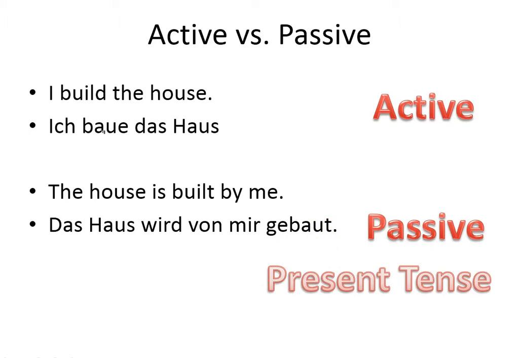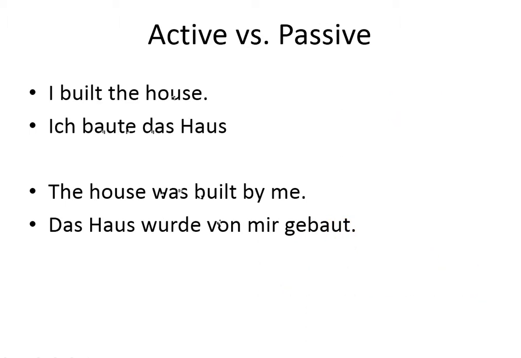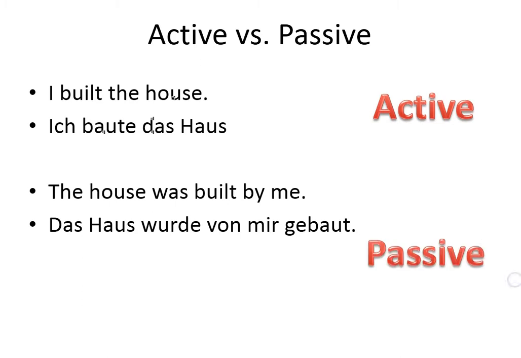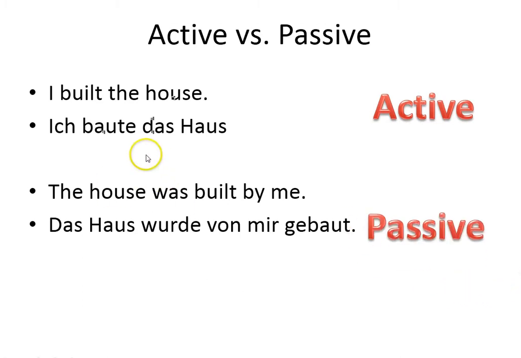So what changes between present tense and now past tense? Let's go ahead and look at active voice first. In the active voice, we have, instead of I build, I built, past tense. In German, ich baute das Haus. Ich baute das Haus. In the passive voice, we once again need to, in a sense, flip our sentence.